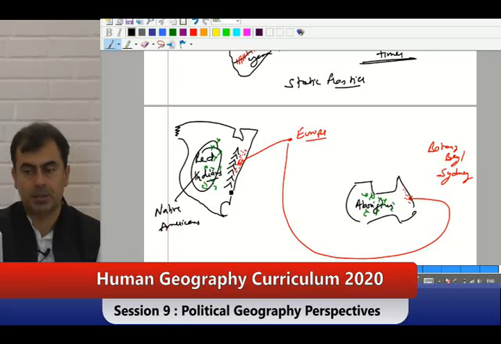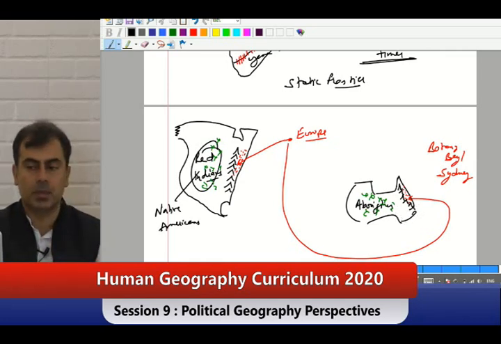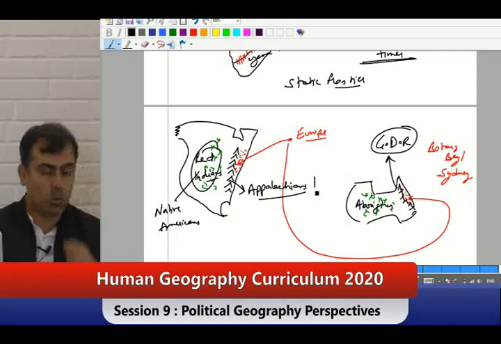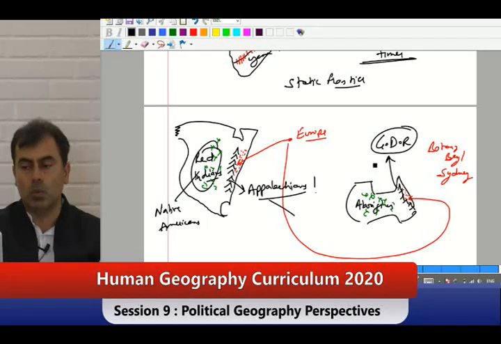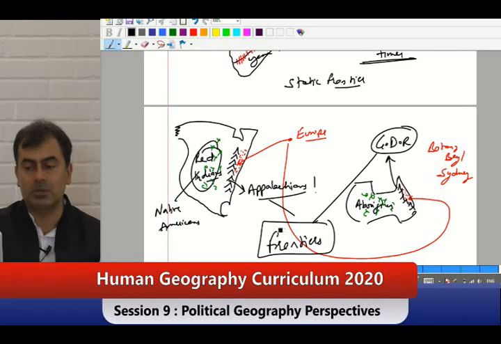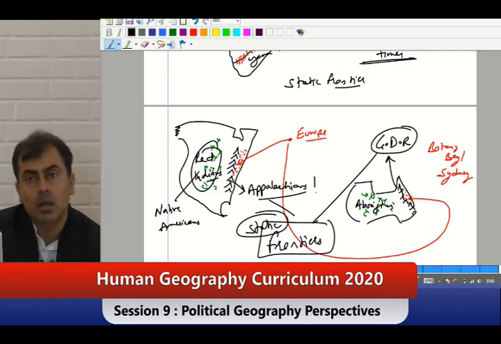What mountain range is this? Can you tell me? And what mountain range is this? Can you tell me? Mountain ranges have width also. This is Australia's Great Dividing Range. This is the Appalachian Mountains. Yes or no? Both of them will act as frontiers. Can we shift them? No, they cannot be shifted. These are static frontiers. Yes or no?